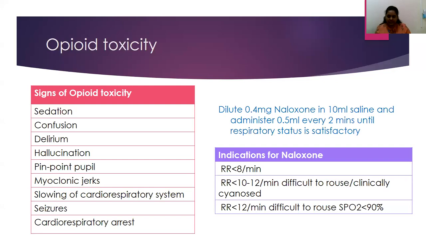The dilution that is made for this is we have a vial of 400 micrograms, that is 0.4 milligram per ml. It is diluted in 10 ml of saline to a concentration of around 40 mics per ml. So 40 microgram per ml is the concentration that we would get. And that much is what we would want to administer every 2 minutes until respiratory status is at a satisfactory level. That is, respiratory rate increases to about 12 per minute, the sedation has improved, the patient is at least arousable and responding to commands, and we see a significant difference in the saturation levels also in patients where hypoxia is developing.